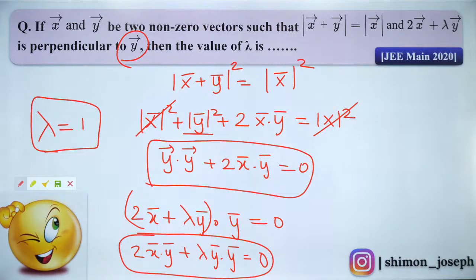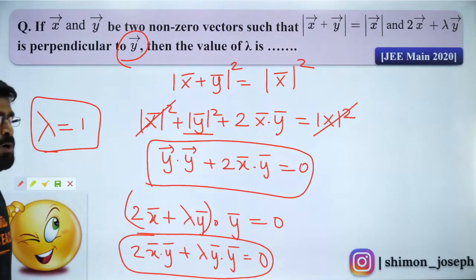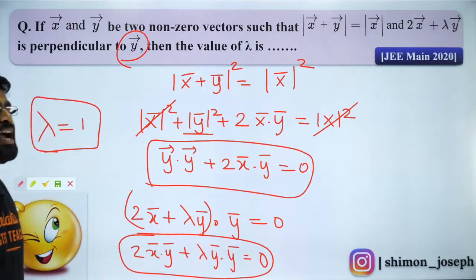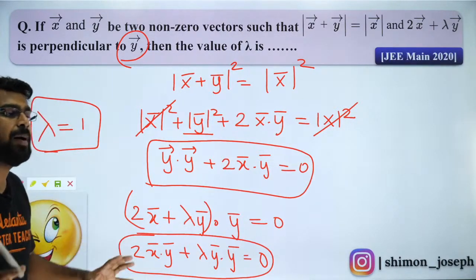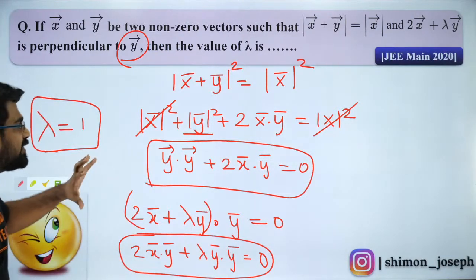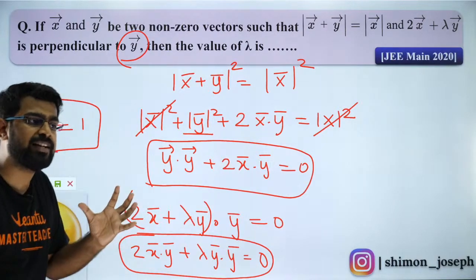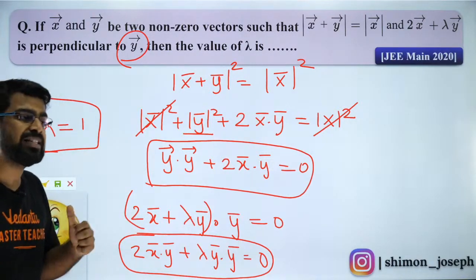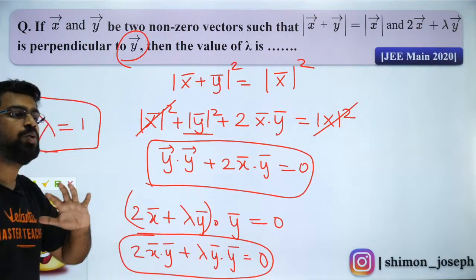I hope everybody has got it. Are you all clear with it? It is lambda equal to 1. I hope everybody is able to follow. That is the way you guys are supposed to solve. Did you like it? Nakul, Abhiram and all the others, I hope you have understood it. It is a very simple question. I did not do anything fancy here. Did you understand it now? Yes? Did you guys understand it now? Everybody, you guys are awesome.